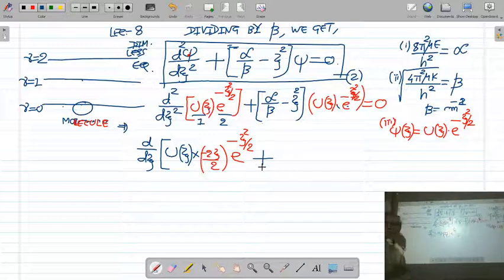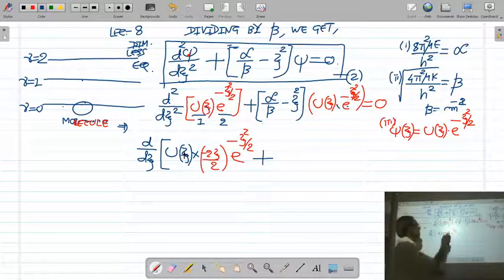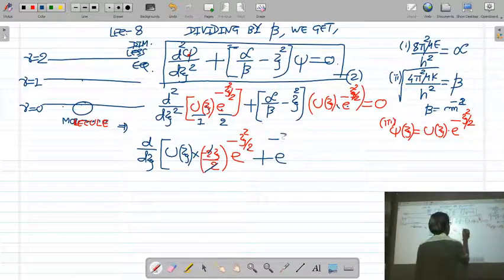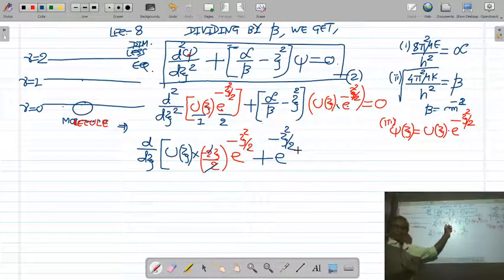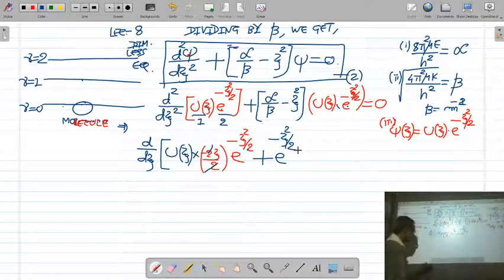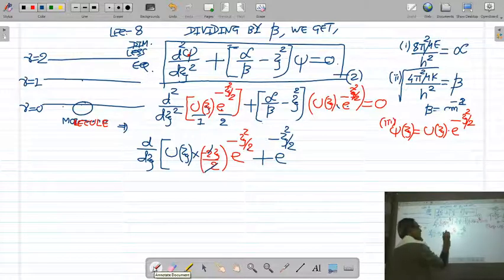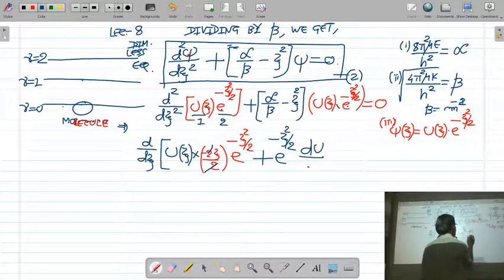So the first term uj is constant and the derivative of the second term is e raised to minus xi square by 2 into minus 2xi divided by 2. This 2 is cancelled, so you will have only minus xi times e raised to minus xi square by 2, multiplied by uj. Now let us take the second term e raised to minus xi square by 2 as constant, and the derivative of the first term uj with respect to xi will be du upon dxi.